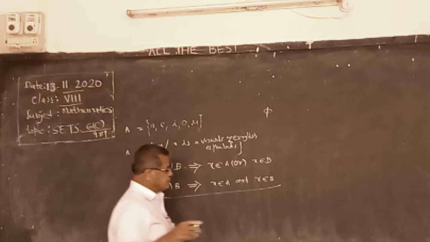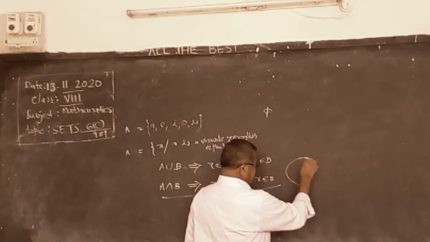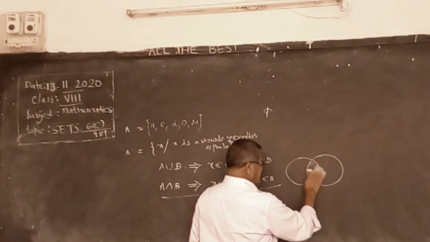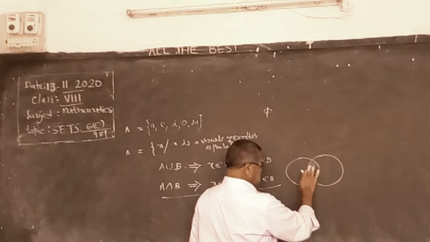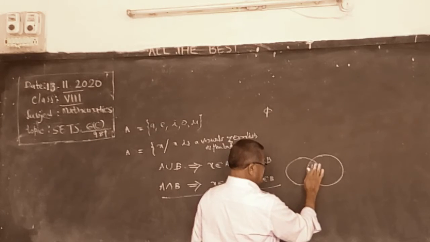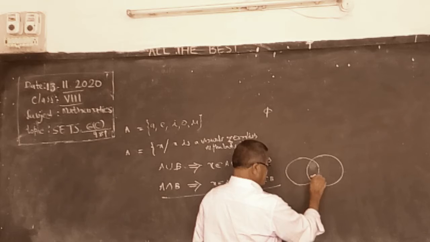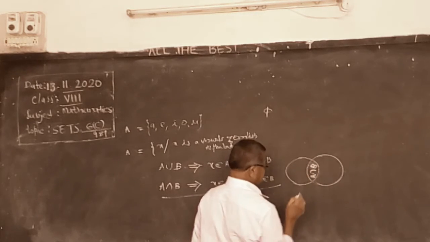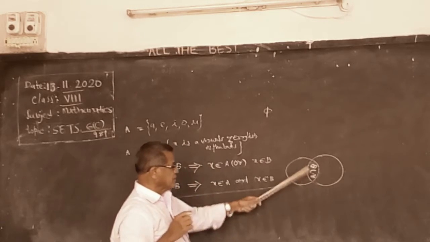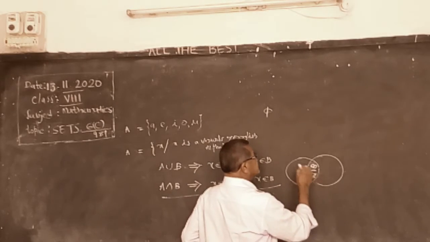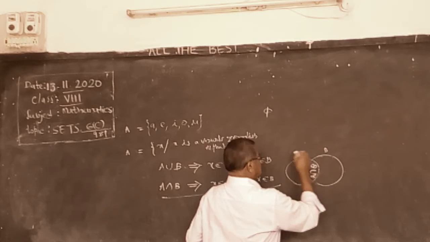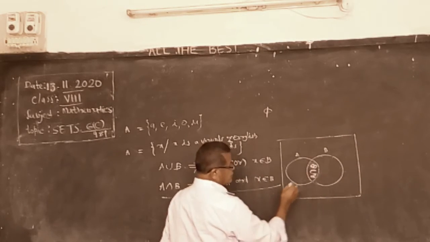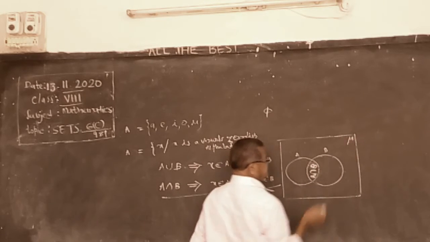We represent it with a Venn diagram like this. This is A intersection B. These common elements are written here. And you see this is the universal set, rectangular form, represented with mu.